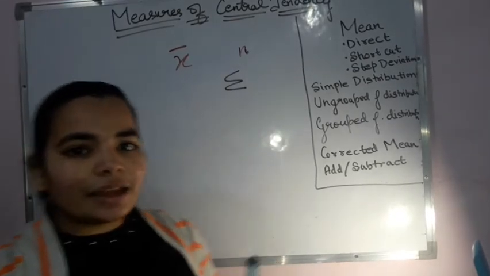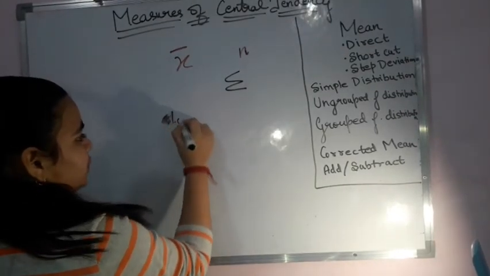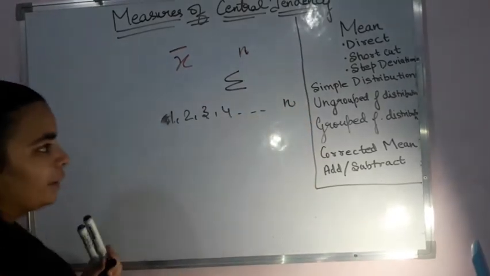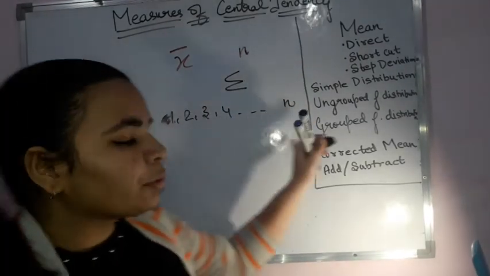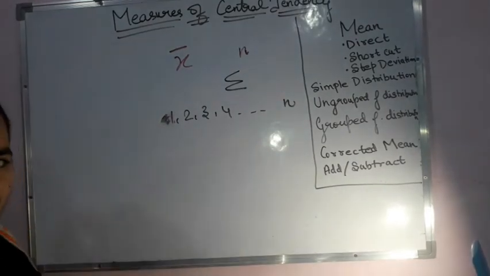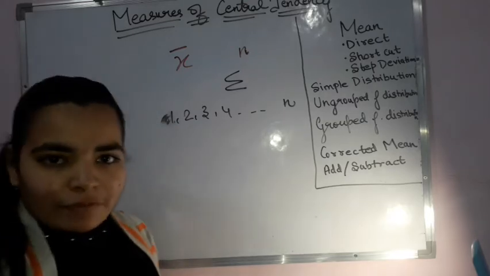Summation means, like if I have to write say 1, 2, 3, 4 up till n, suppose I am continuing, then I am not going to write 1, 2, 3, 4 up till n. Like I told you previously also, just 2-3 minutes before, we are trying to simplify our calculation.